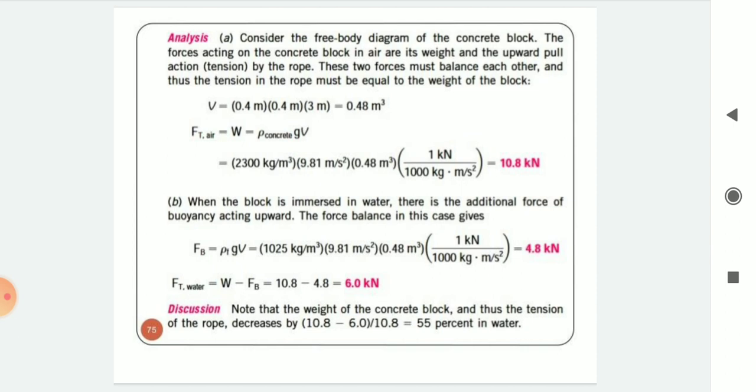By solving it we can get the value of Fb is equal to 4.8 kilonewton. So Ft water equal to W minus Fb equal to 10.8 minus 4.8 equal to 6.0 kilonewton. Note that the weight of the concrete block and the volume are unchanged. Thus, the tension of the rope decreases by 10.8 minus 6 divided by 10.8 equal to 55% in water. Okay.